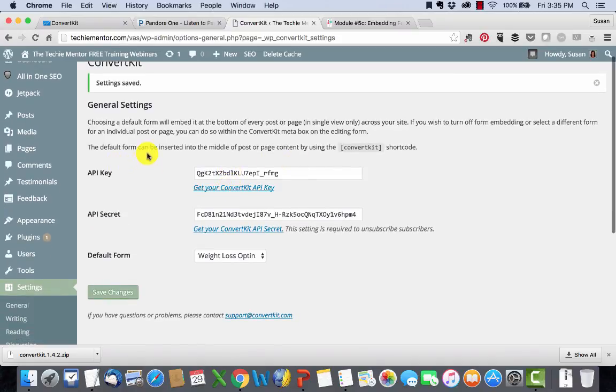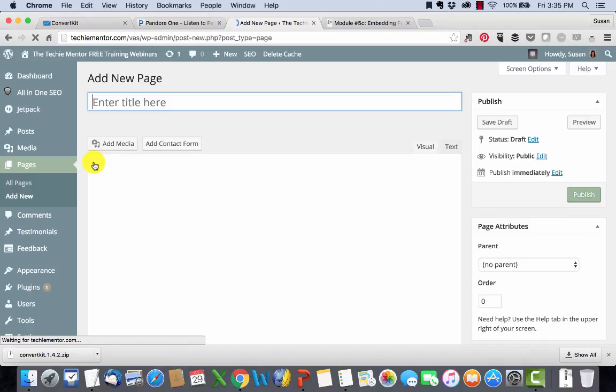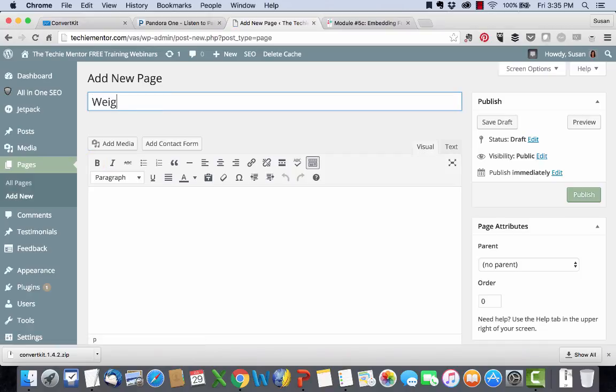It says here the default form can be inserted into the middle of a post or page by using the short code. So I'm going to copy that little short code here. This is a little different than some of the other plugins; you have to do a little bit more. Okay, so I type a title. There's my short code.